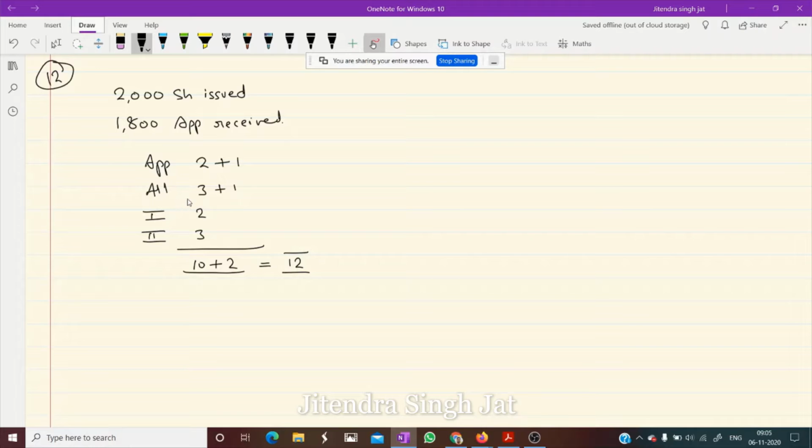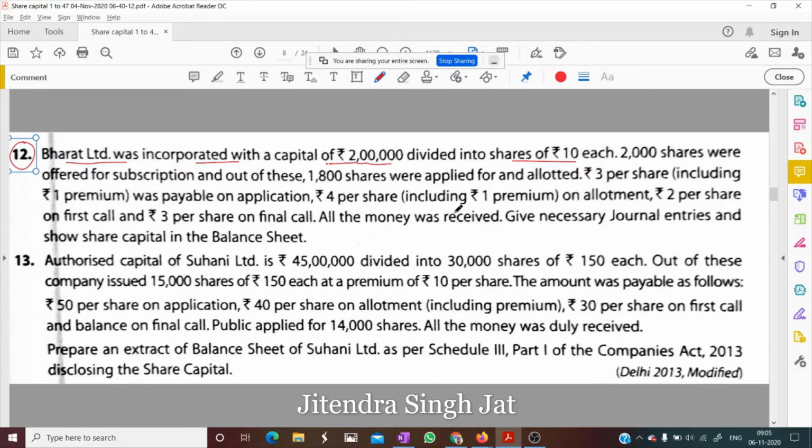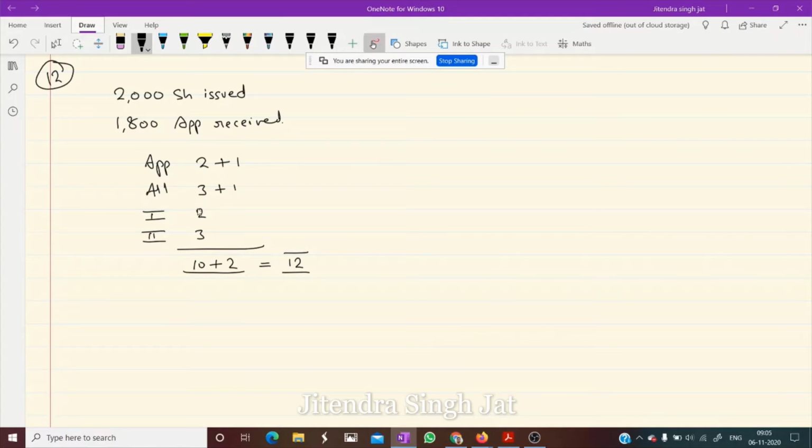This is what the question is. Is that clear to everyone? All the money was received. Give necessary journal entries and show share capital in the balance sheet. So dear children, this question is the case of under subscription.